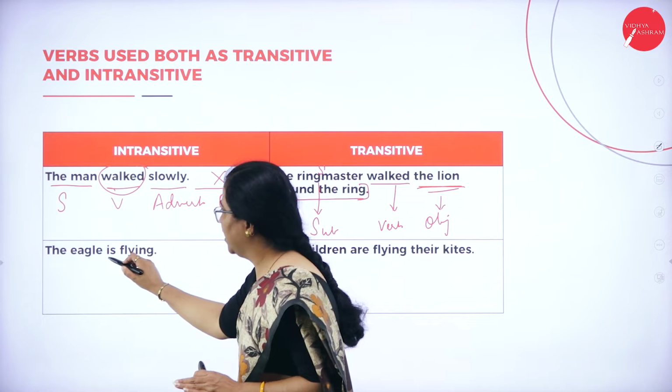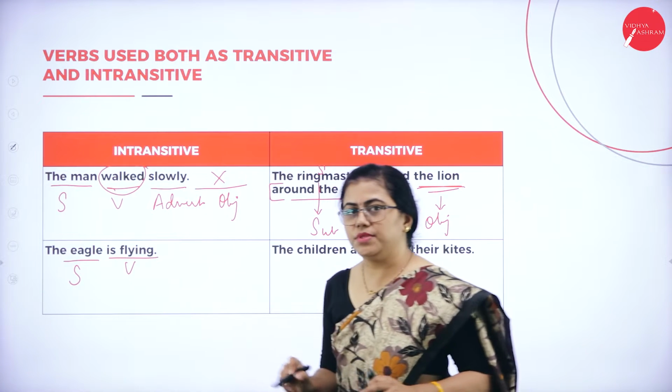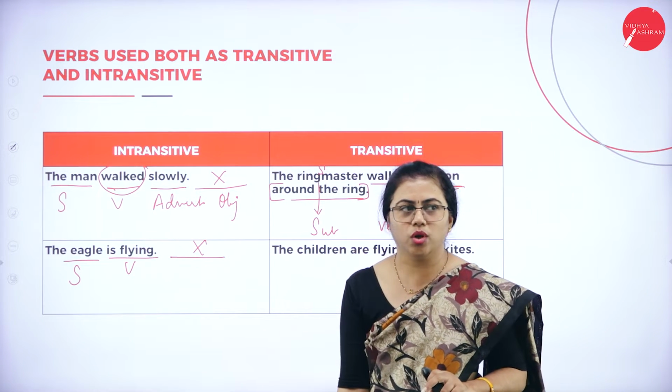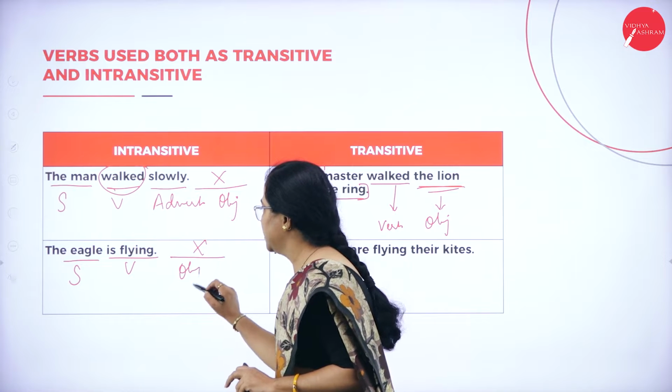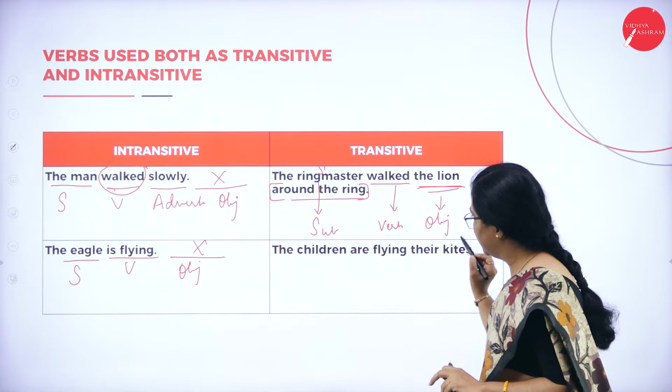The eagle is flying. Here, is flying is the verb. Let me start with the subject and verb. Again, there is no object at all in the sentence. So it is intransitive.